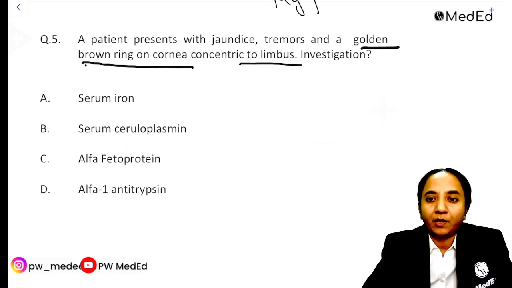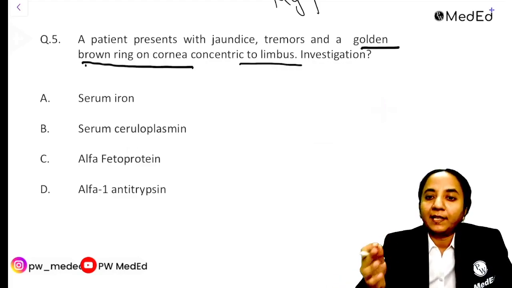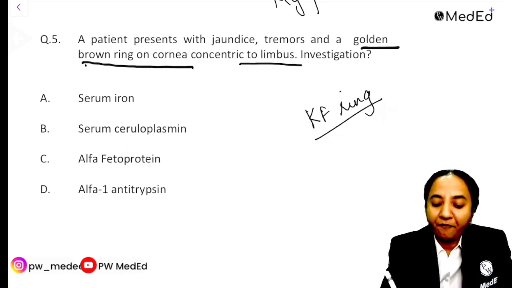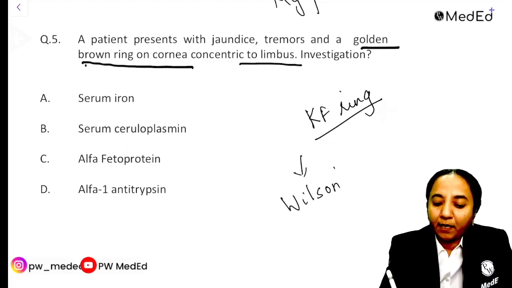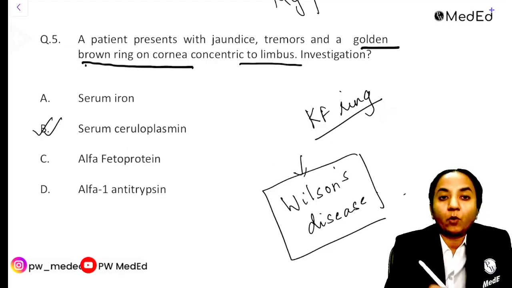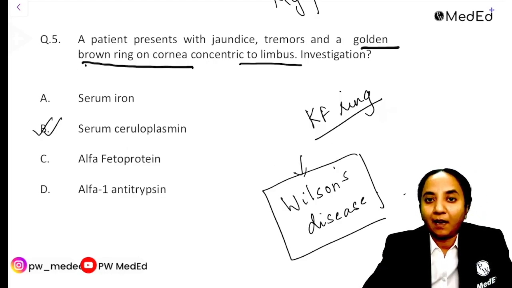Something very similar to this was given. So where do you see a golden brown ring on the limbus, very concentric to the limbus? The first thing that comes to mind is this is the KF ring, and this is seen in Wilson's disease, where there is a deposition of copper, and therefore we have to check for serum ceruloplasmin. So serum ceruloplasmin is the answer.